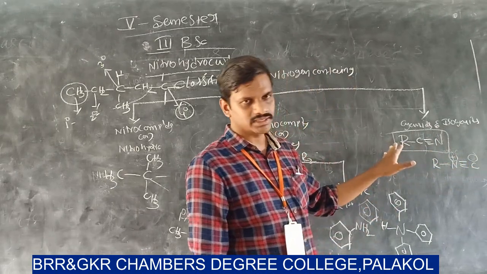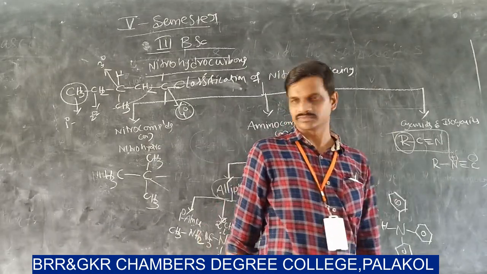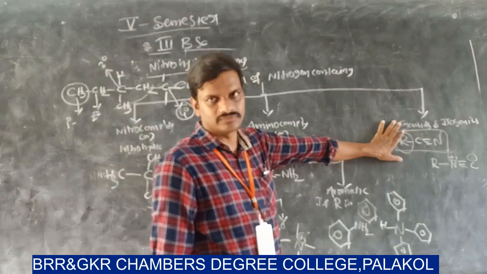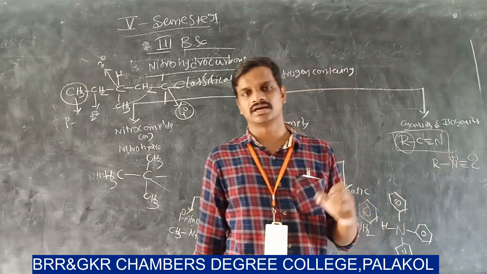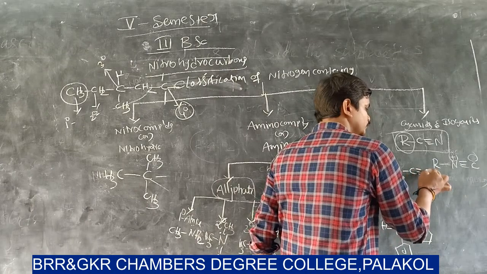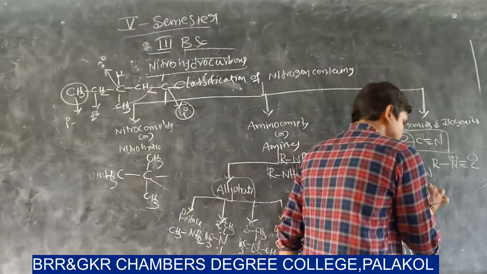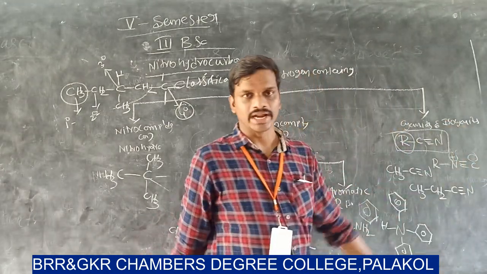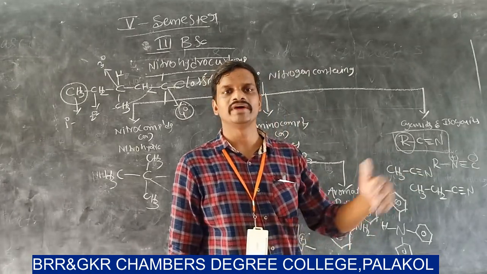So what is an aliphatic cyanide? If the R is an alkyl system like methyl, ethyl, propyl, then the compound is called an aliphatic cyanide. If the R is an aromatic system, then it is called an aromatic cyanide. For example, CH3CN, ethane nitrile, and CH3CH2CN, propane nitrile. These two are examples of aliphatic nitriles.